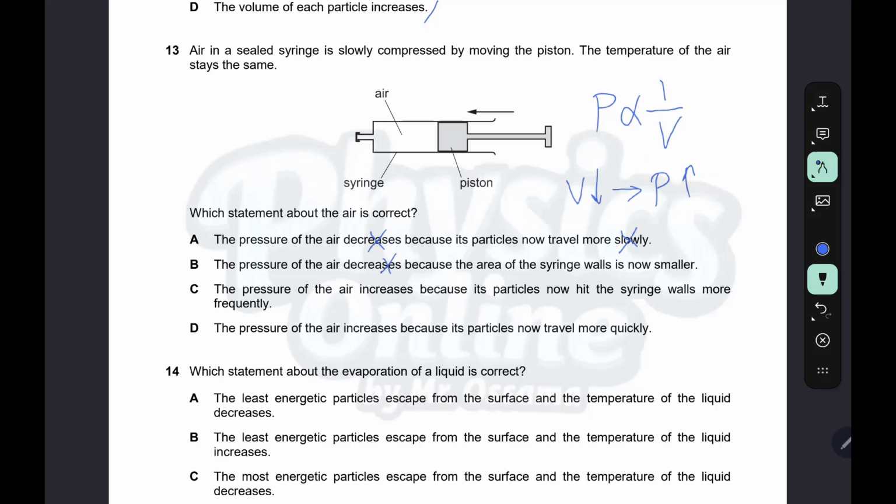Now the pressure increases, because the volume of air in the syringe is now smaller. It's correct that it's now smaller, but the pressure increases, it does not decrease. The pressure of the air increases because the particles now hit the syringe walls more frequently. Yes, correct, because the volume decreases. The pressure of the air increases because its particles now travel more quickly. That is also wrong because the temperature is constant, so the speed is constant, not more slowly or more quickly. So the right answer is C.